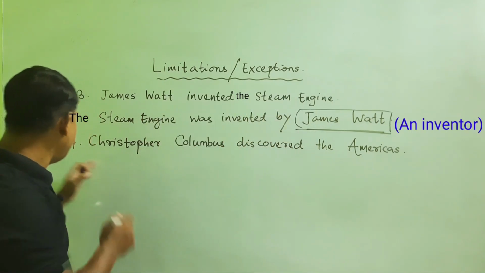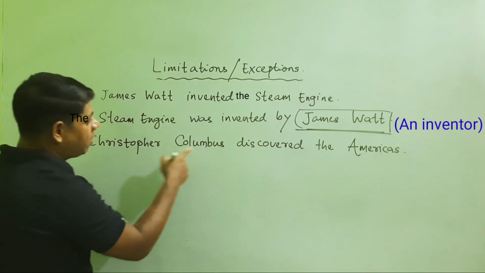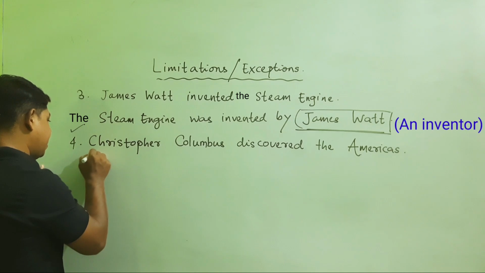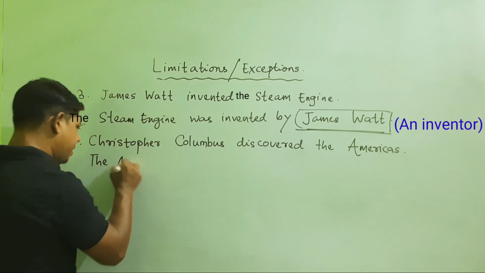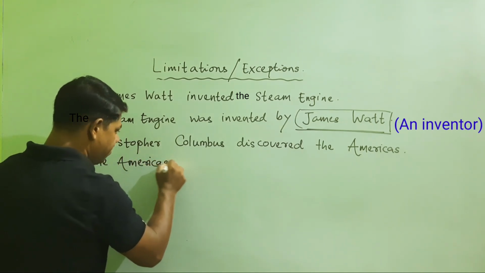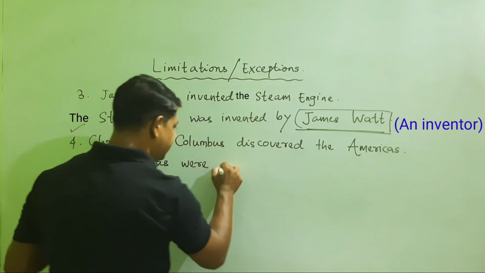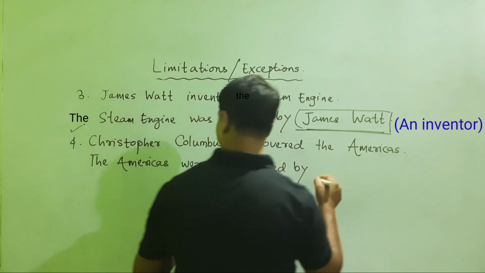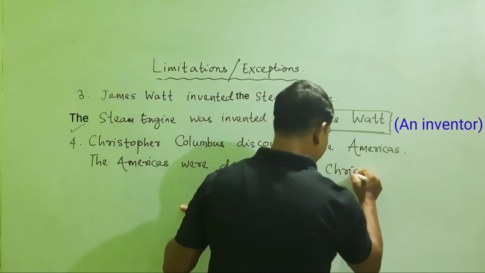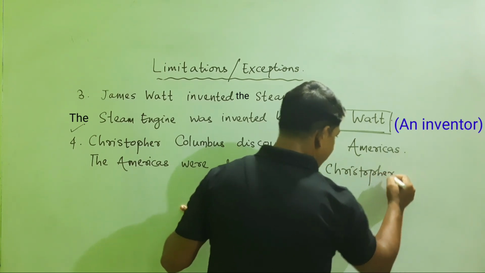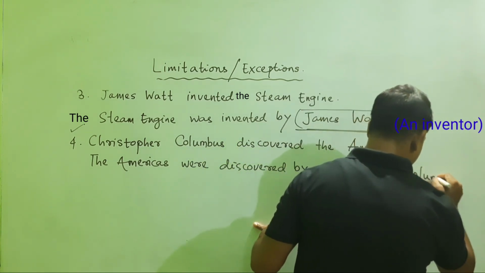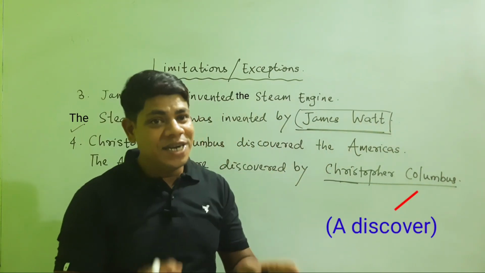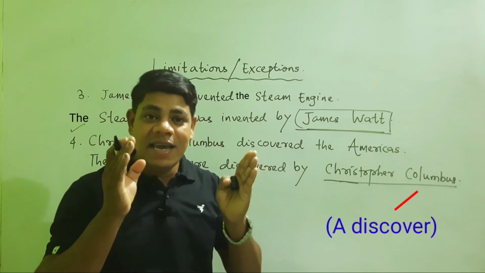Now let us move on to the fourth example, that is Christopher Columbus discovered the Americas. When this sentence is passivized, we can write like this: the Americas were discovered by Christopher Columbus. Here the agent is compulsory. We need to write or mention the agent here.